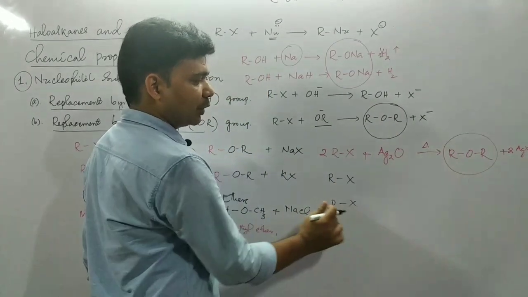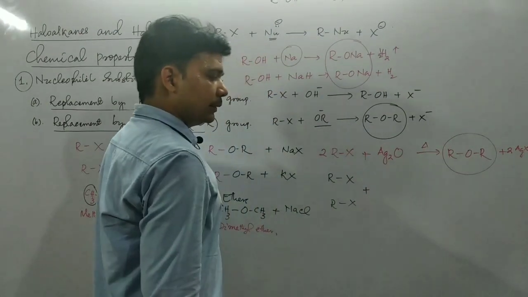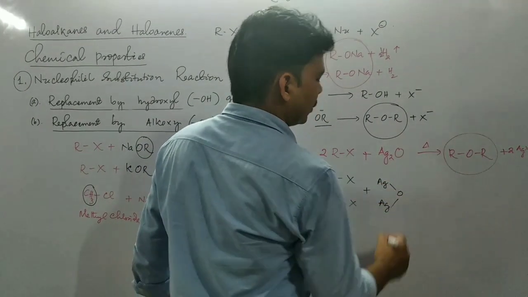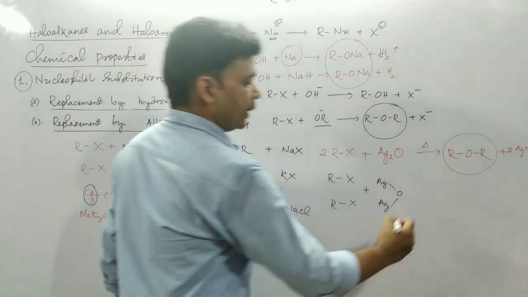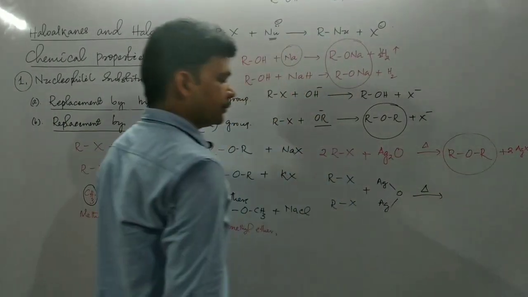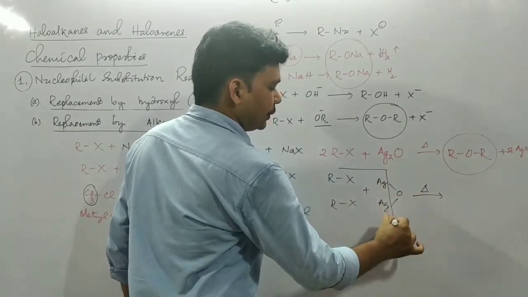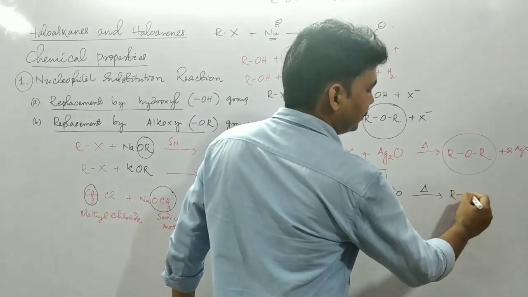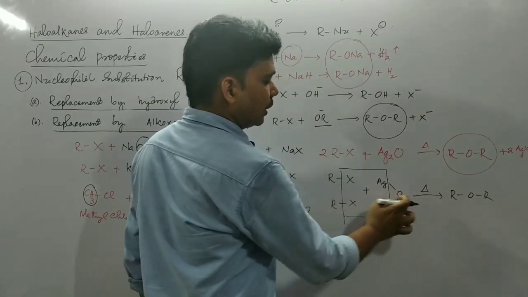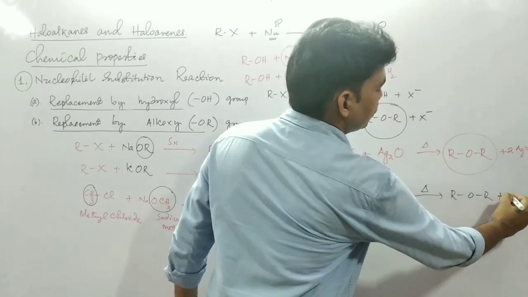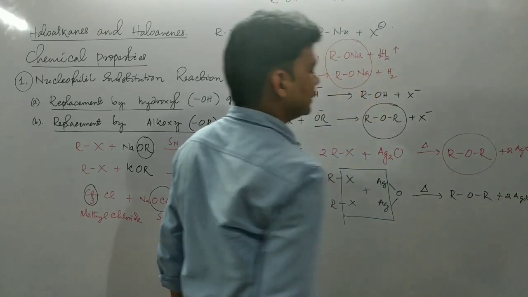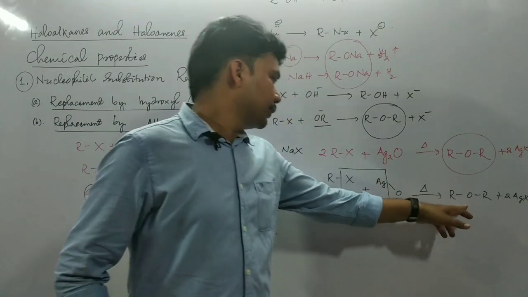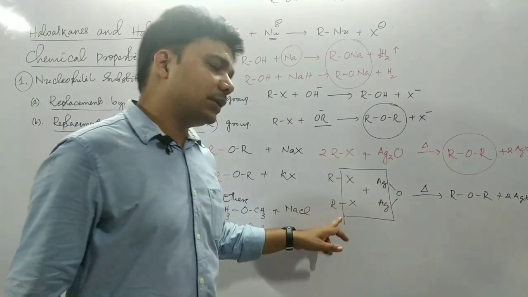Or we can understand this reaction like this: these are the two alkyl halide molecules, and this is your silver oxide. When this mixture is heated, the Ag plus ions combine with these halide ions, and here we will get the product ROR plus 2 AgX. So this is also a method to obtain ether from alkyl halide.